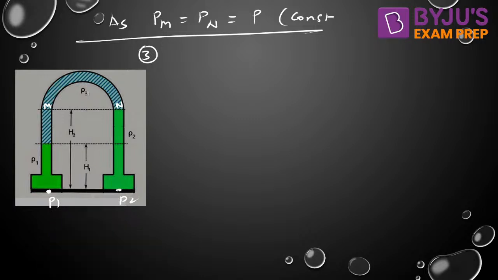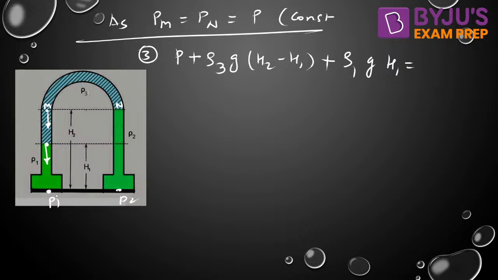Look, from point M, the pressure is P. We are traveling in the downward direction, so plus rho 3 G (H2 minus H1). We are further moving downward, plus rho 1 G H1. What is the value at the bottom? That is P1. Similarly, start from Pn, where the pressure is P. Traveling downward, plus rho 2 G H2, because we are traveling downward to reach P2. So this expression will be equal to P2.